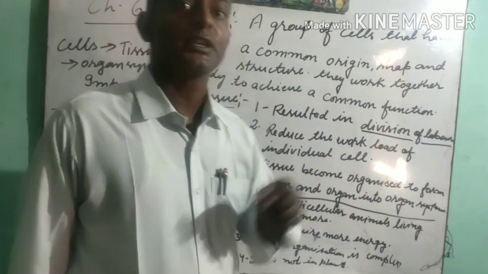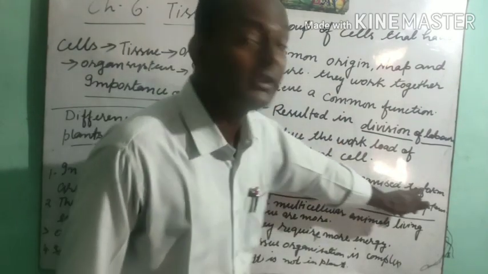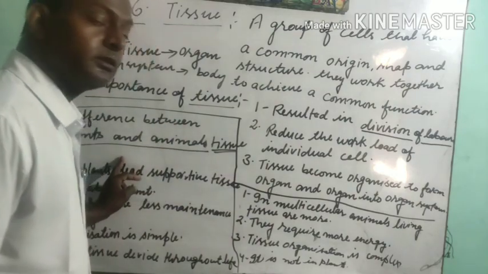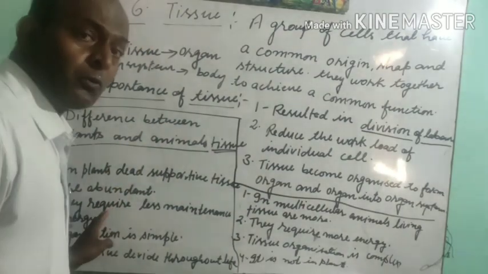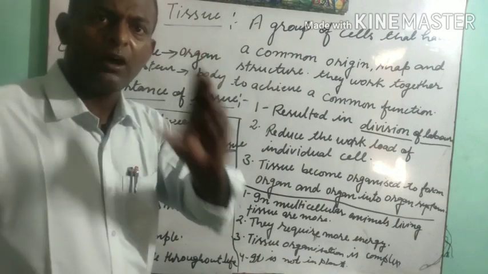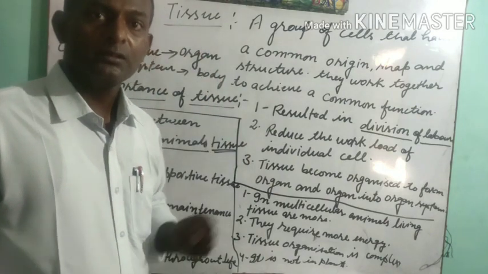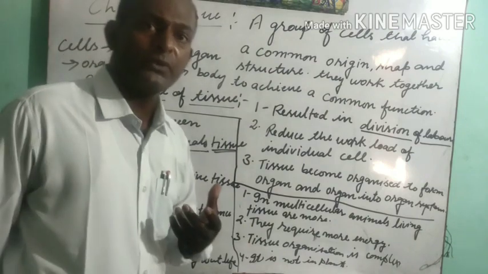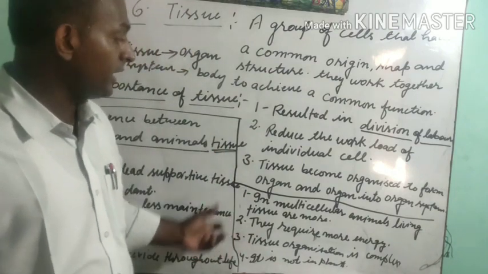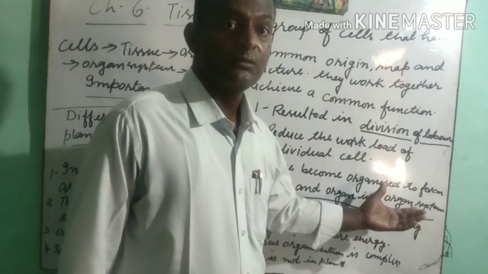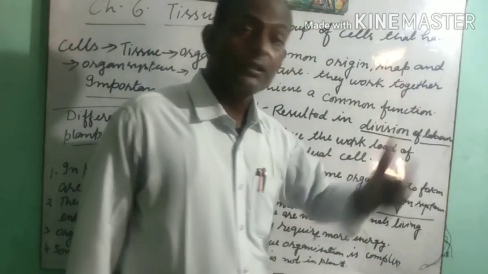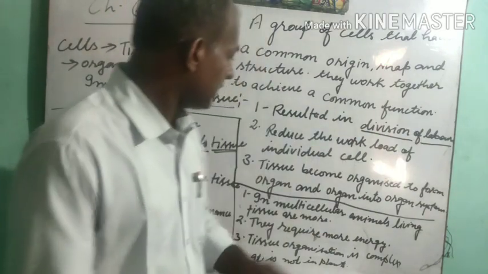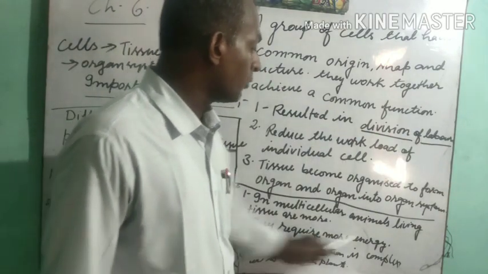And due to this dead and living tissue, another difference is that plants require very little energy for maintenance. But animals, which are living, require more energy. I have mentioned here that they require more energy.